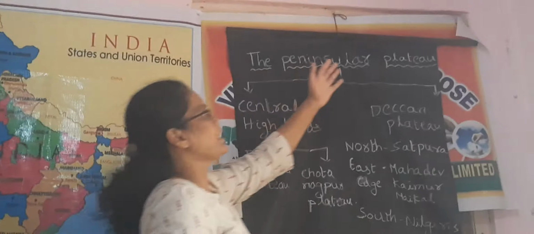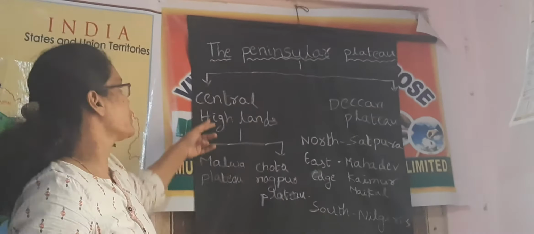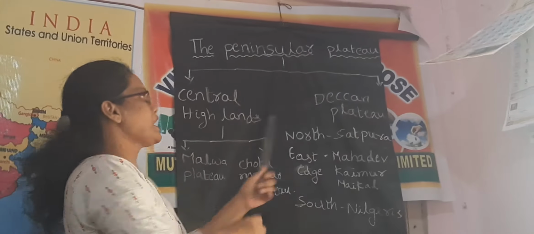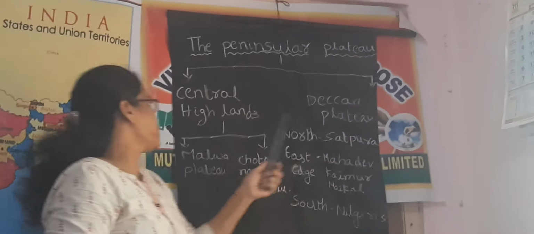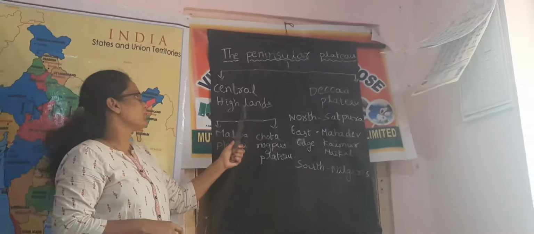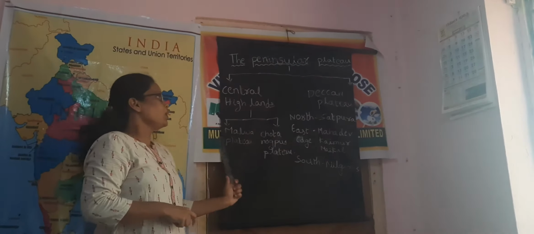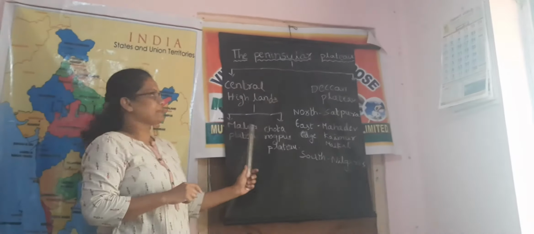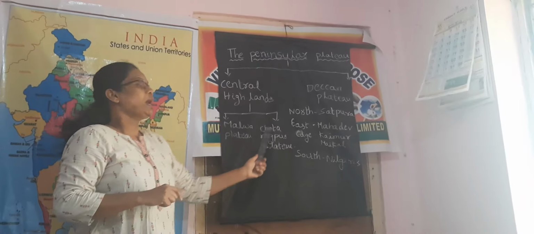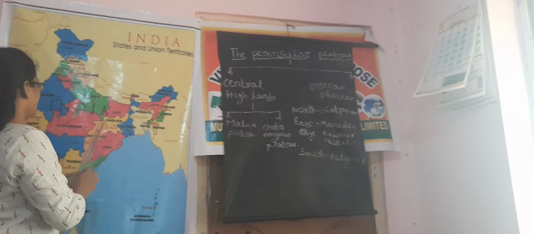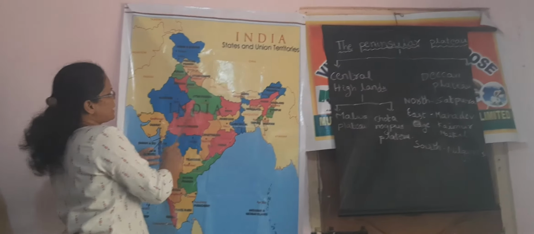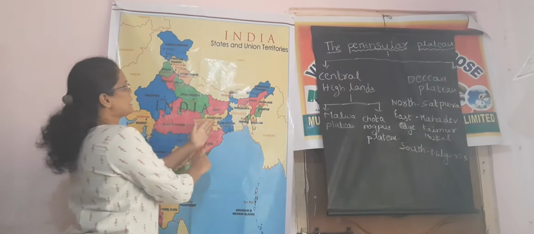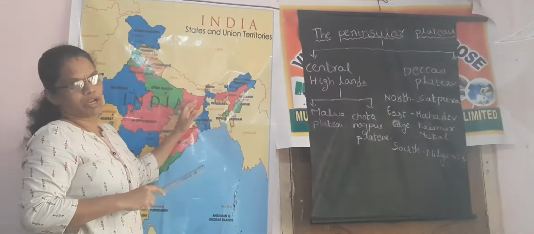The peninsular plateau is divided into two types: one is the Central Highlands and one is the Deccan Plateau. The Central Highlands is again divided into two major plateaus: the Malwa Plateau and the Chota Nagpur Plateau. On the western side is the Malwa Plateau and on the eastern side is the Chota Nagpur Plateau.